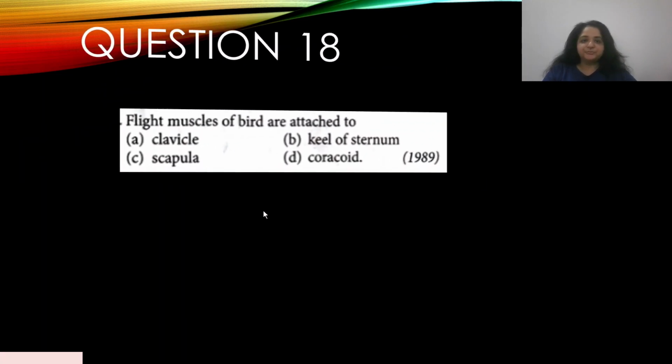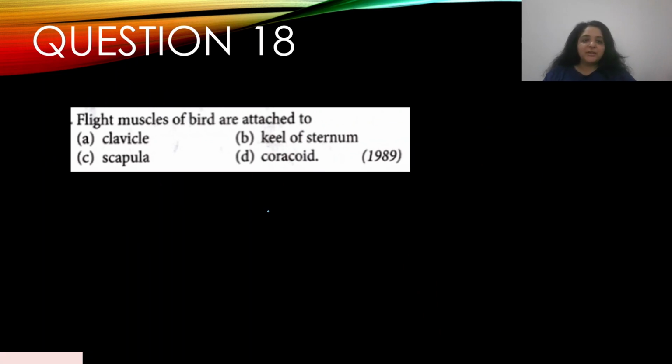Okay, let's move on. Question number 18. Flight muscles of birds are attached to, and this appeared in the year 1989. A. clavicle, B. keel of sternum, C. scapula, and D. coracoid. So, flight muscles of birds are attached to keel of sternum. Okay, so the answer is B.